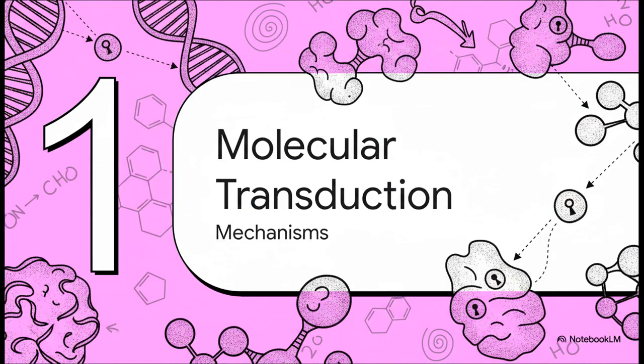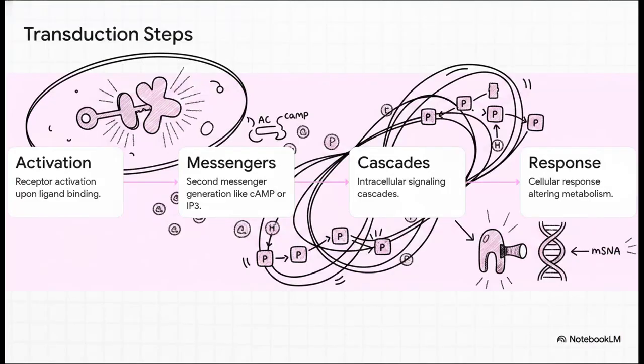All right, starting right off with Section 1, Molecular Mechanisms of Transduction. The fundamental concept to grasp here is that a hormone's exact molecular structure directly dictates its function. It dictates exactly which specific target cell receptors it can even bind to. Once it reaches that target, it triggers a rapid, sequential cascade. Think of it like a cellular domino effect.